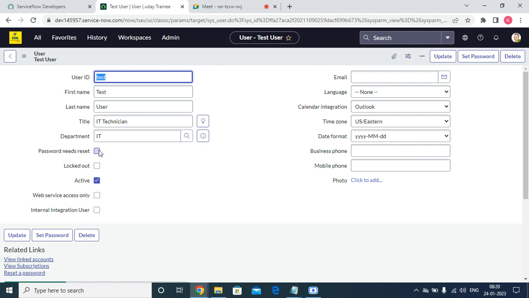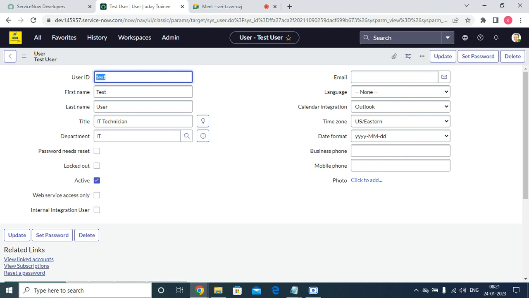So this is the advantage of the password setting. Whenever you save password needs reset as true, the next time the user logs in, he has to change the password. Until he changes the password, the system will not allow the user to log into the system. This is the advantage. Even in banking applications like net banking, the first time we see some default password. Later we will do a different scenario for the same thing. So this is the basic thing about the user.